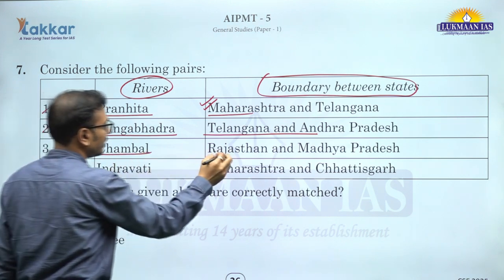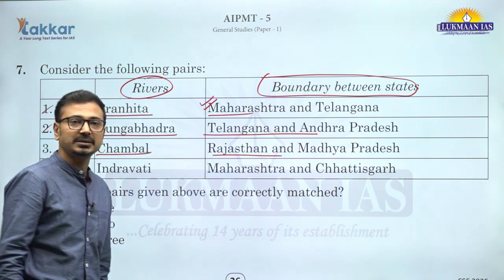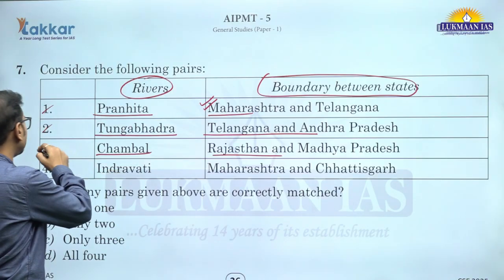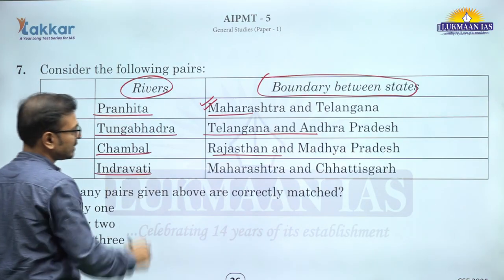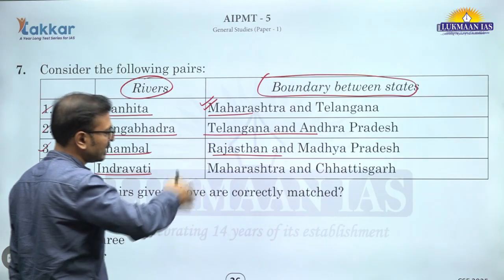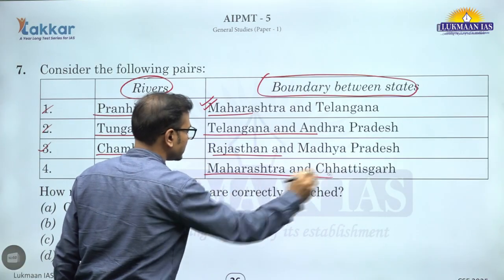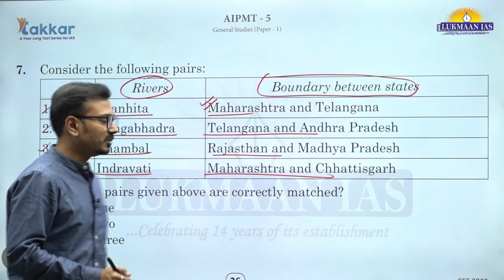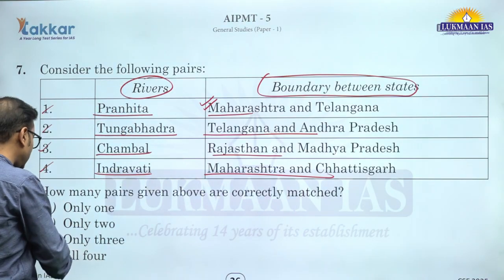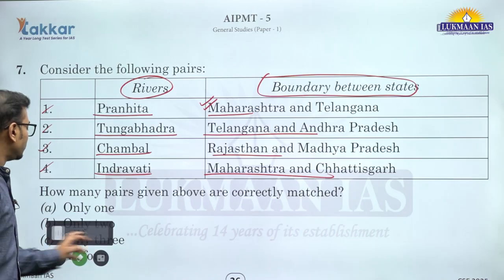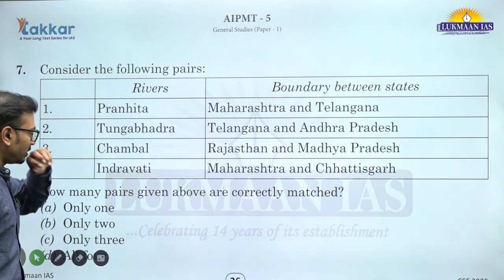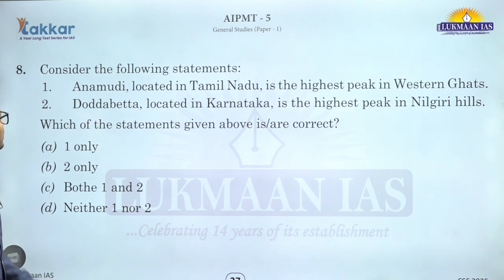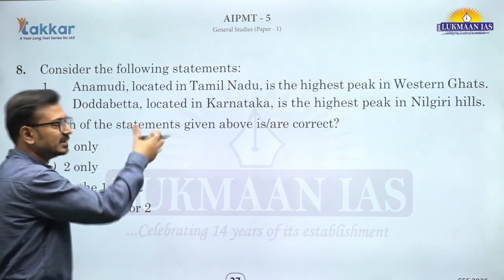Then Chambal river, it forms boundary between Rajasthan and Madhya Pradesh as well as later on UP and Madhya Pradesh. तो दोनों भी हम बोल सकते हैं, ठीक है. Then Indravati, yes, it flows through Chhattisgarh and then we can say forms the boundary between Maharashtra and Chhattisgarh, then just enters into Telangana and meets with the Godavari river. So we can say that all pairs are correctly matched here. So you may get confused with some of the rivers like Tungabhadra and Indravati.